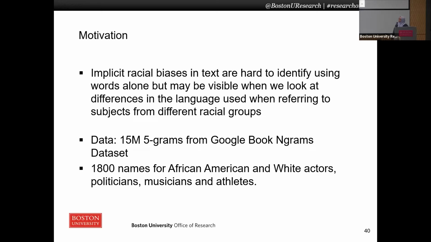And we curate over 1,800 names of famous Black and white American figures, with occupations ranging from politicians, musicians, actors, athletes. And for every Black person, we have a white person of similar occupation, similar stature, who is active at similar periods in time.